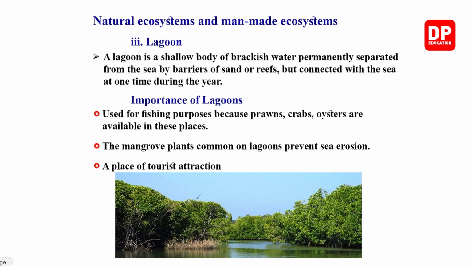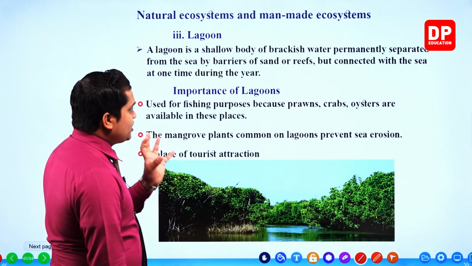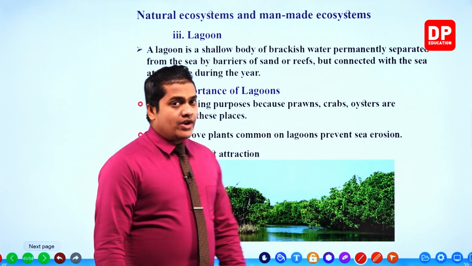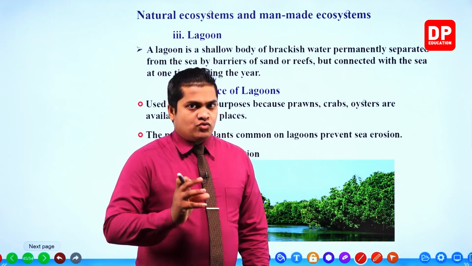The next one is lagoon. A lagoon is a shallow body of brackish water permanently separated from the sea by barriers of sand or reefs, but connected with the sea at one time during the year. Right. So a lagoon is a shallow body of brackish water. So here you can observe brackish water, my dear children. A shallow body of brackish water.